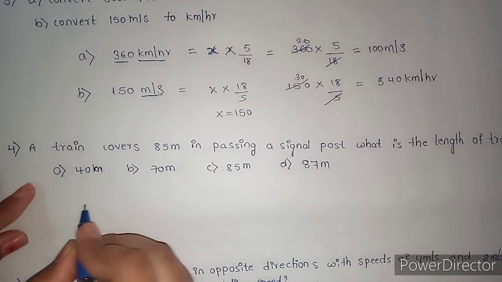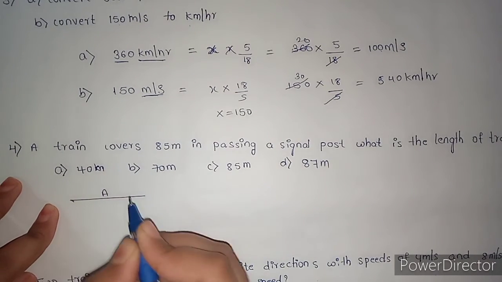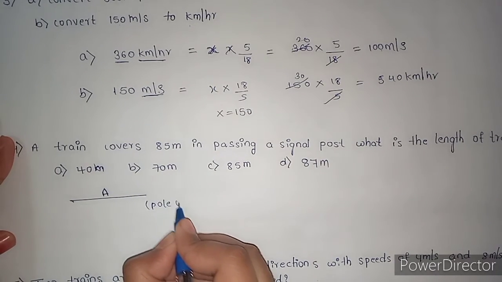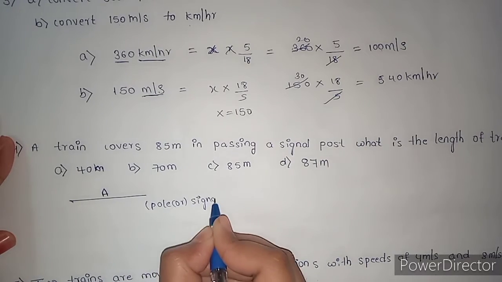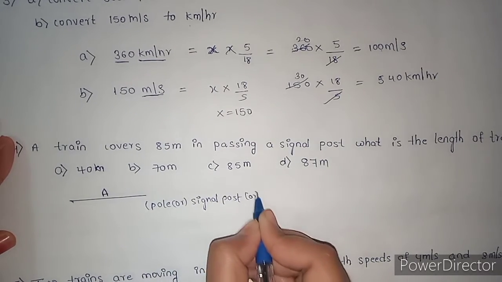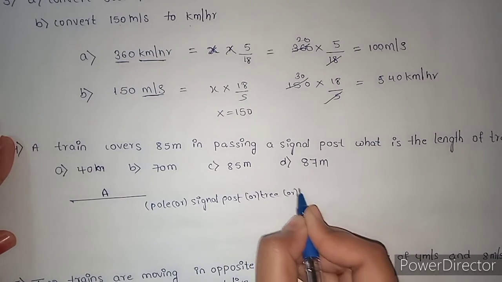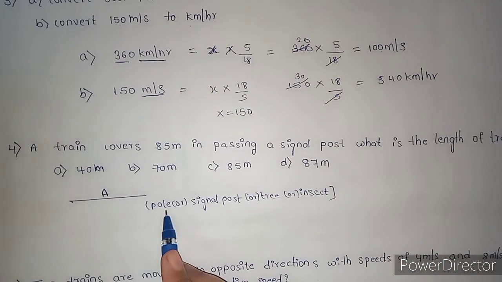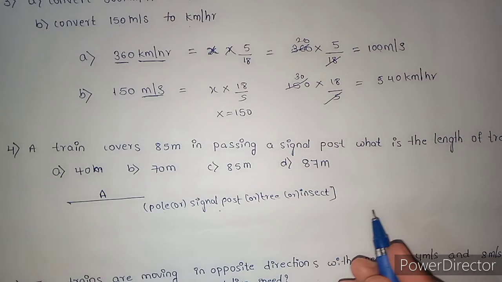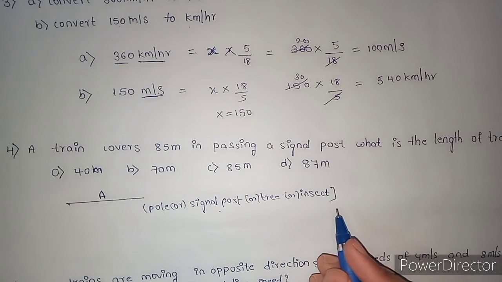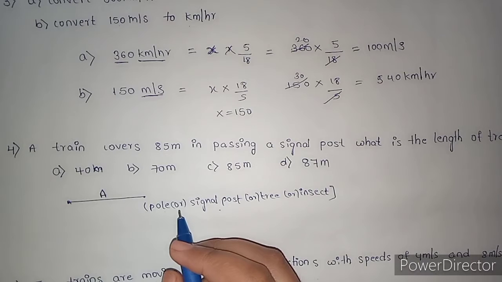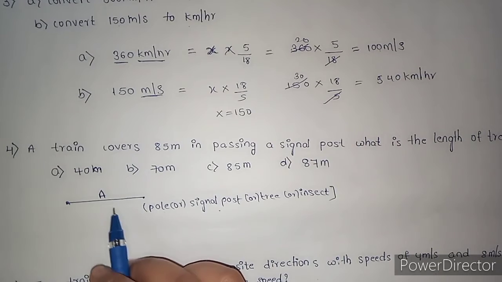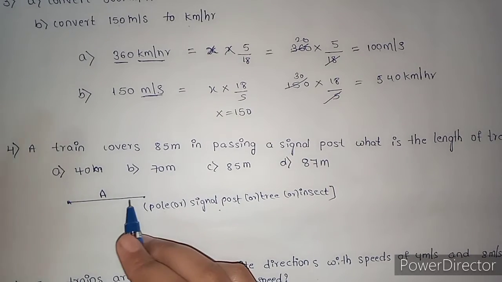If a train passes a pole or signal post or any tree, insect, anything, any small objects, mini objects, then the distance covered by the train is equal to the length of the train.